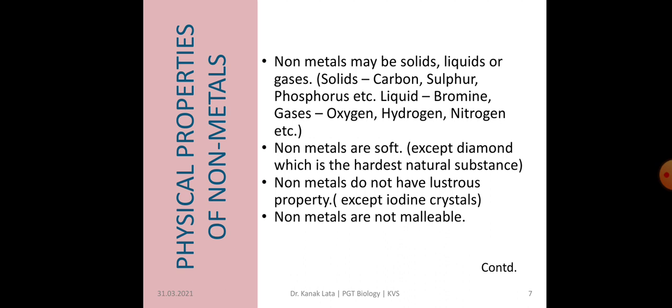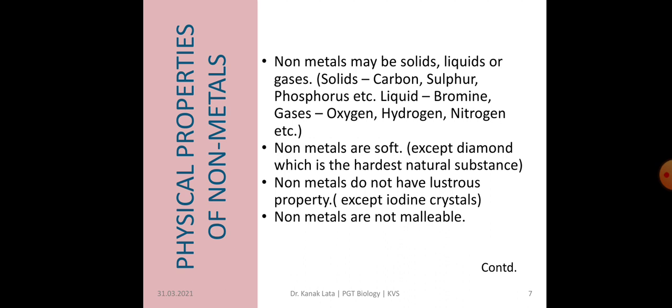Non-metals are soft except diamond. Diamond is the hardest known material. It is the naturally hardest known material. Non-metals do not have lustre, but one non-metal, that is iodine crystal, has lustrous properties. So this is an exception among the non-metals.